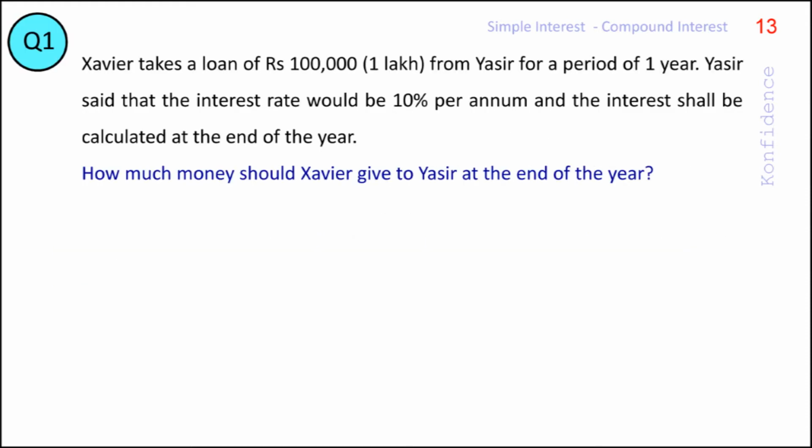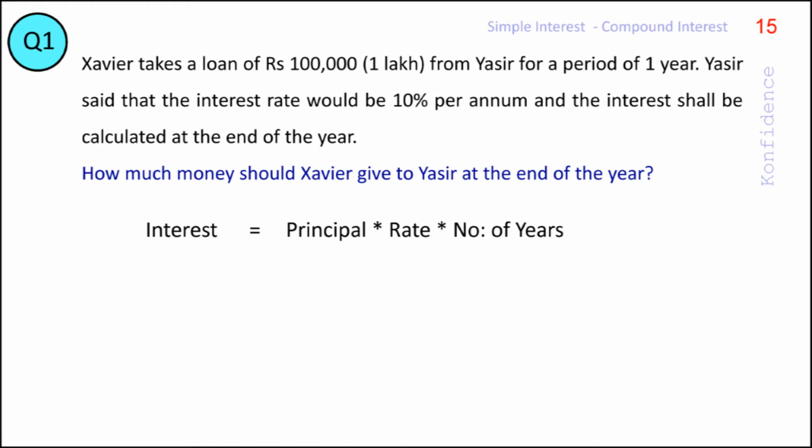At the end of the loan period, Xavier will have to give back the loan amount, which we call the principal amount, and the interest or the fee for using the money for the period. As we saw earlier, the more the money, the more the fee. It will also depend on the rate or the fee charged per unit amount for the borrowing. And more the duration, the more the fee. Thus, interest is given by interest equals principal into rate into number of years.